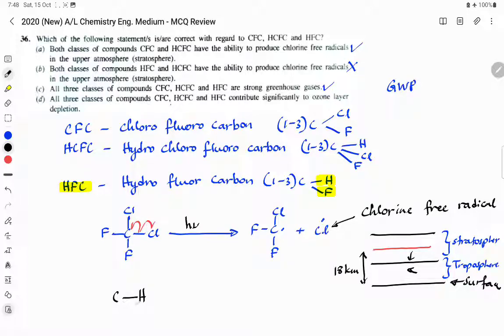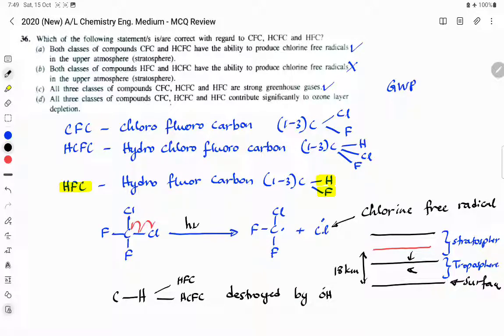So the CH bond containing compounds like HFCs and HCFCs are less stable in the atmosphere, because in the lower atmosphere these will be destroyed by hydroxyl radicals.